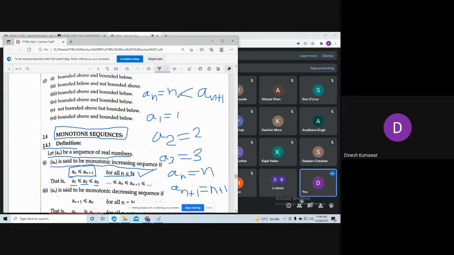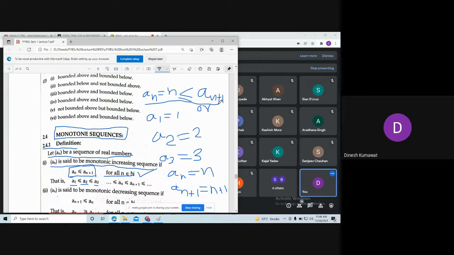But anyway, we are going to include equality also, because a_n is anyway strictly less than a_(n+1), which means we can also say that a_n is less than or equal to a_(n+1). See what we are saying, less than or equal to. Here we are using the word 'or', which means if either of these two inequalities is satisfied, then this statement is correct. Is it clear?